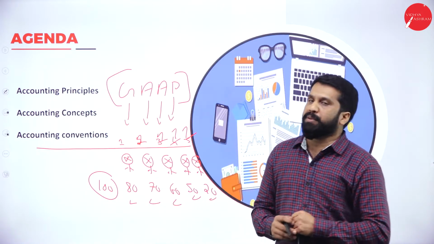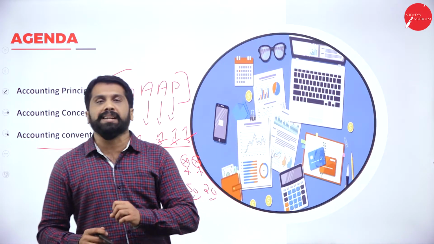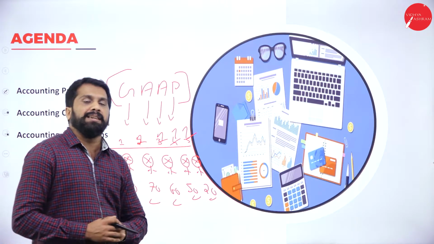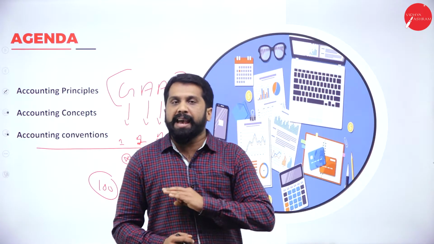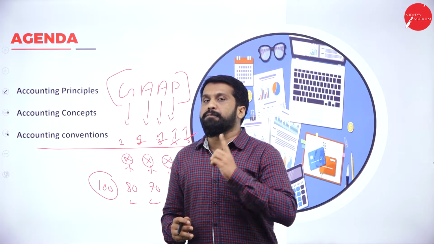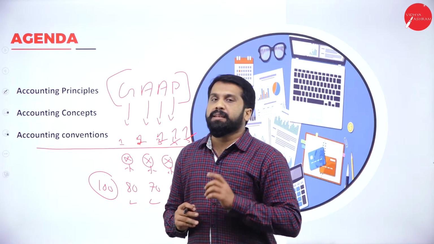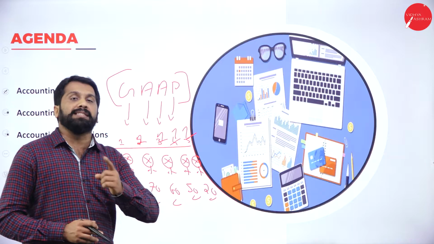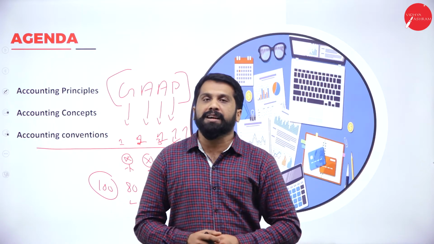Why we need accounting principle: under accounting principle, we have certain rules and regulations. These are universal rules and regulations, uniform rules and regulations. All over the world, everybody should follow these rules and regulations. If everybody follows the same rule, you can compare companies. If everybody follows the same accounting method, you can compare as a competitor. You can compare your financial status with another company's financial status.